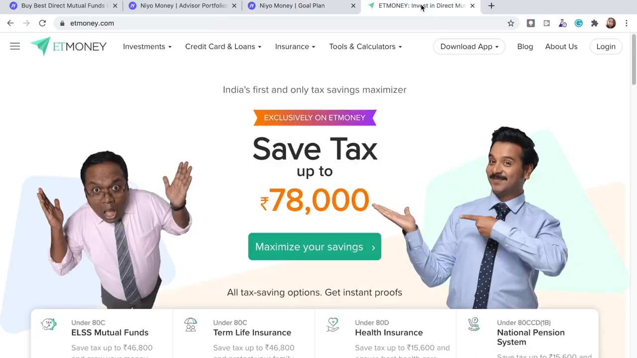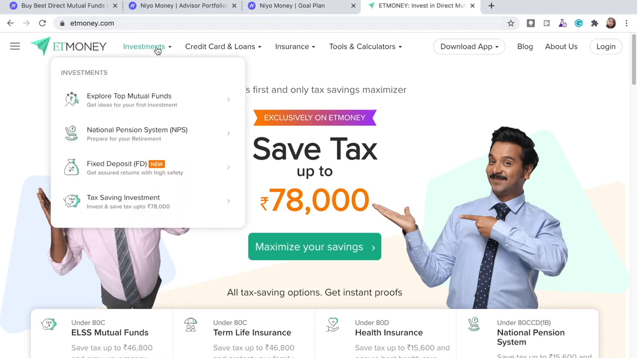I open etmoney.com. This is also another robo advisory tool, and you can ask me why I'm not choosing this and I'm choosing that. But for me, I felt that is more intuitive, so that's the reason I have chosen that. But you can feel free to choose anything else as well. Of course, there are a lot of robo advisory tools now in the market.